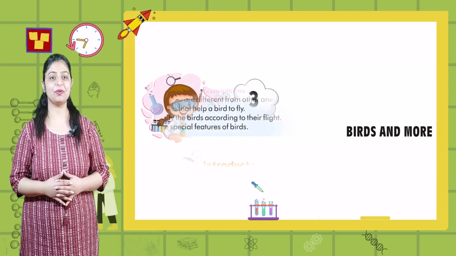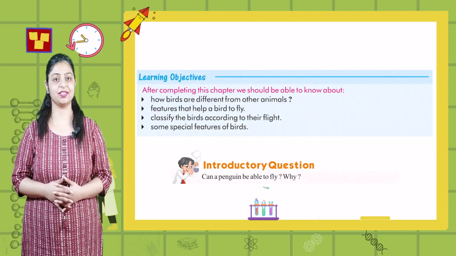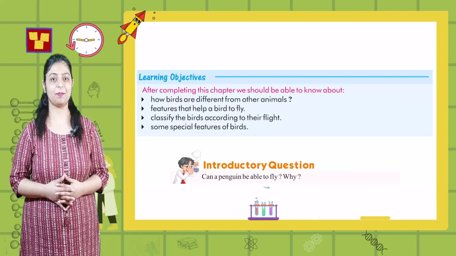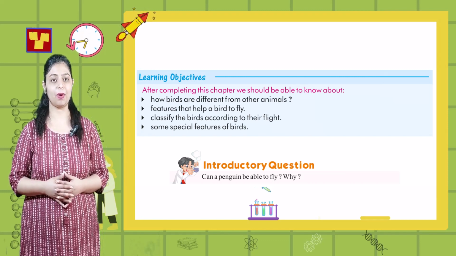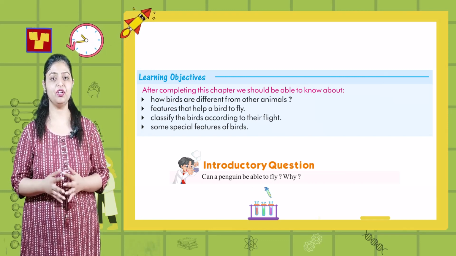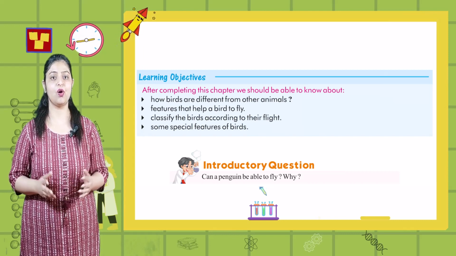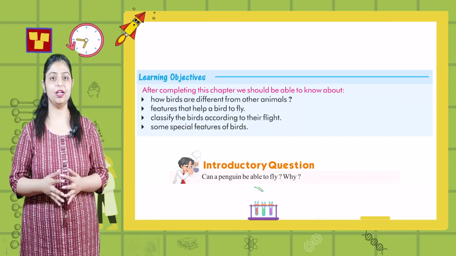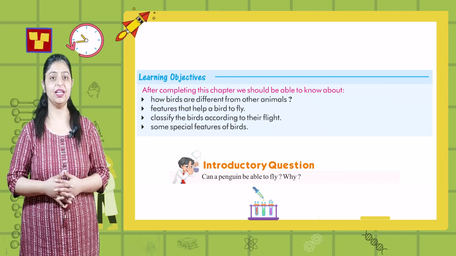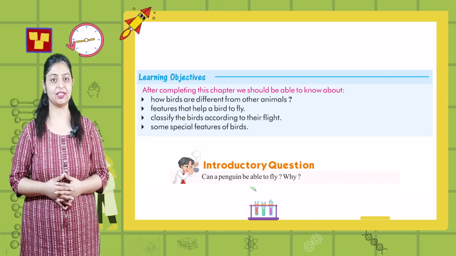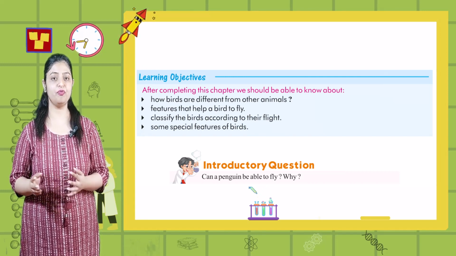Before starting the chapter, आपको दिया है learning objectives. After completing this chapter, we should be able to know about how birds are different from other animals, features that help a bird to fly, classify the birds according to their flight, and some special features of birds.